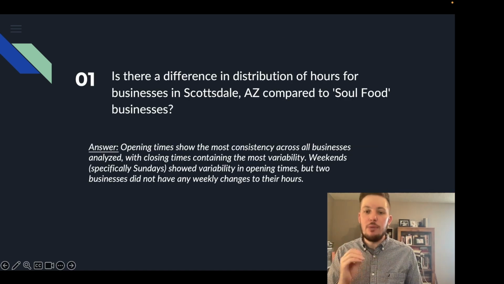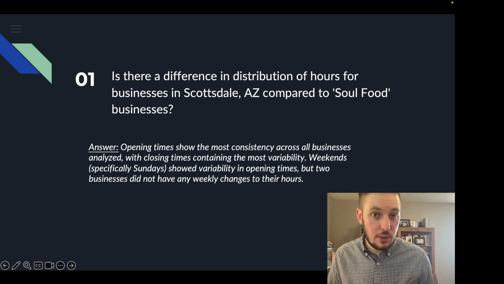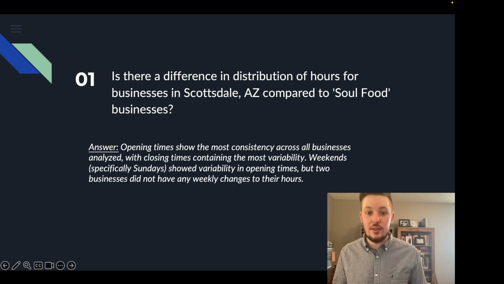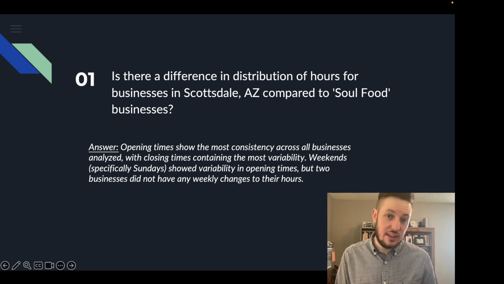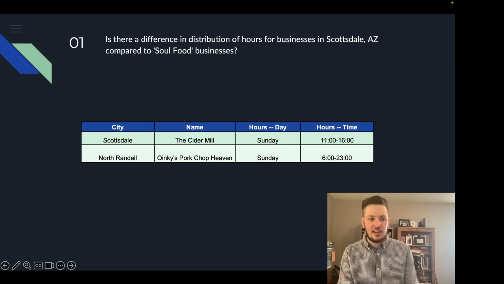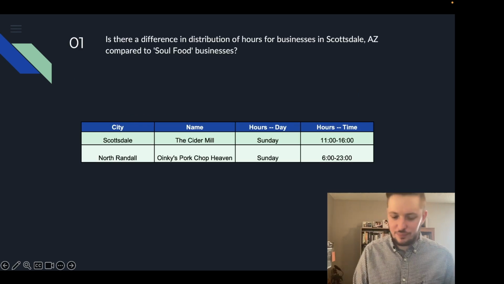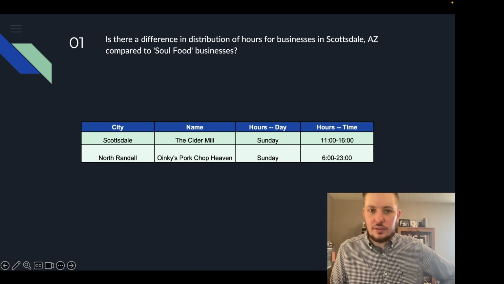Opening times showed the most consistency across all businesses analyzed, with closing times containing the most variability. Weekends, especially Sundays, showed the variability in opening times. In fact, the only variability in opening times. But 2 businesses did not even have weekly changes to their hours, and those were the businesses that we identified. This is the Cider Mill and Oinky's Pork Chop Heaven. So that's our answer to our first question.